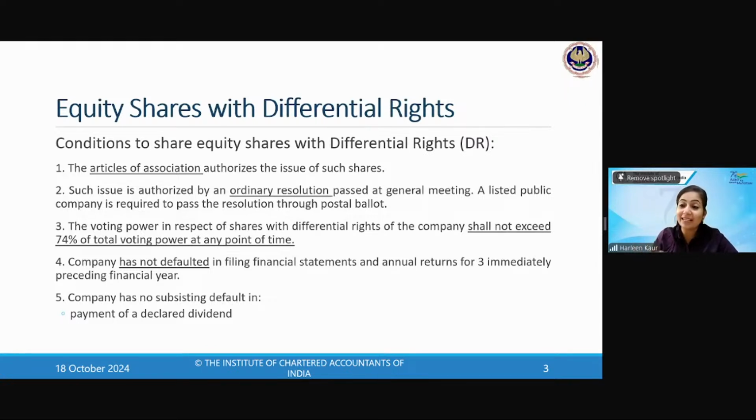The learning part you have already done. Okay, we learn, so we do it in a flow. Okay, fine, it has not defaulted in paying the dividend, it has not defaulted in filing the financial statements. So whenever you see an MCQ related to this, in your mind you will revise whatever provisions you have read. Okay, now I will apply it. Don't quickly jump to the answers. And another hint for all the students who are appearing in the exams: please read the MCQ twice, the question, frame the answer in your mind, and then read the options.